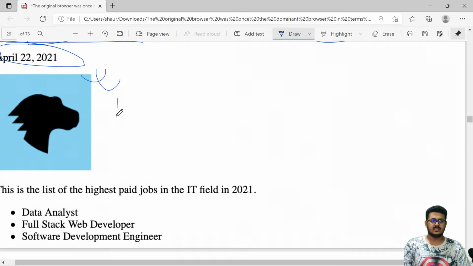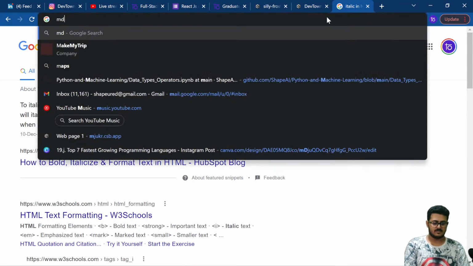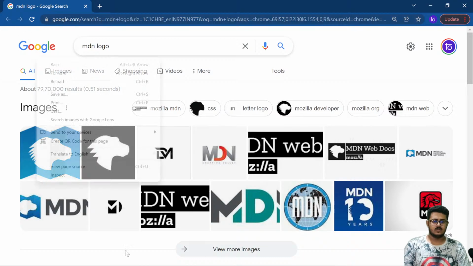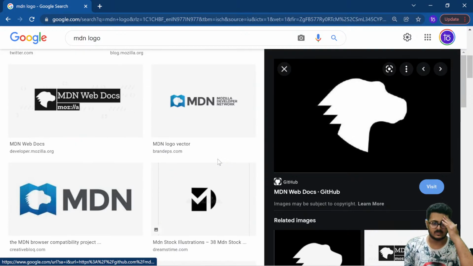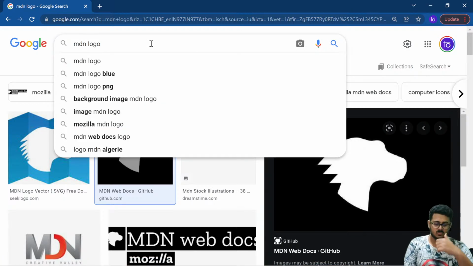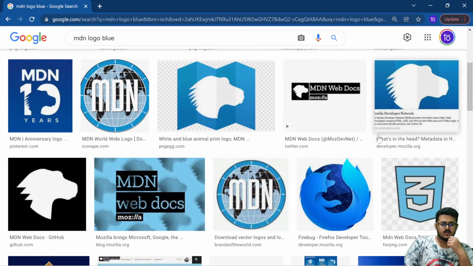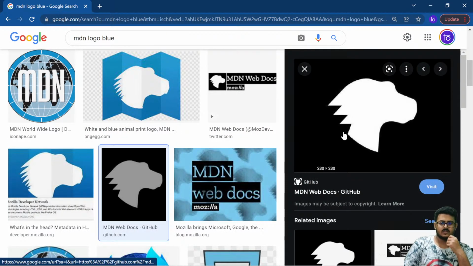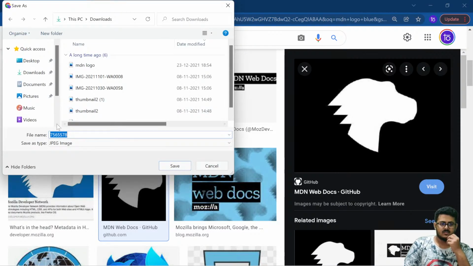Let's find. We know that this is the MDN logo. So first of all, we need to download an MDN logo. So let's search for the same, MDN logo. Let's get one MDN logo for right now. Any color would be fine. Try to identify if we are able to have the blue logo. Okay, let's go forward with this one for right now. We'll just save image as. We'll go further with desktop.